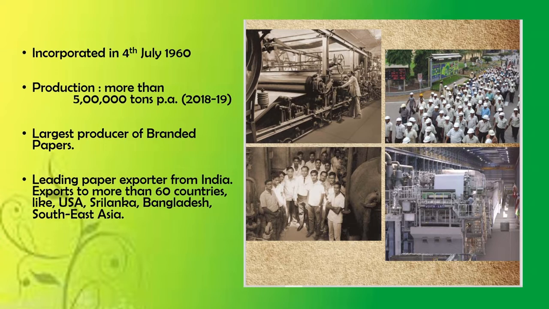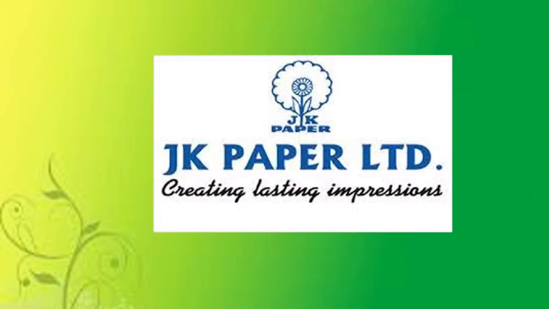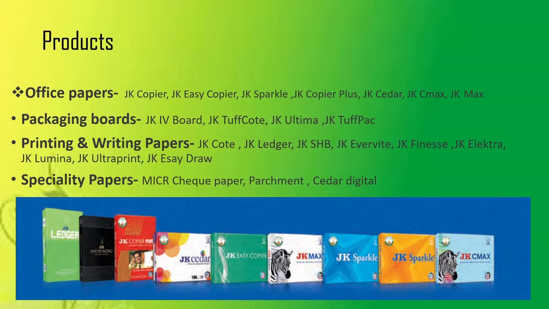So today, the company under discussion is a paper manufacturing company. It was incorporated in the year of 1960 in the month of July. Its production was more than 5 lakh tons per annum in the financial year of 2018-19. It is the largest producer of branded paper and also a leading player in India as well as in export from India. It exports to more than 60 countries around the world. And hence the company under discussion is JK Papers Ltd.